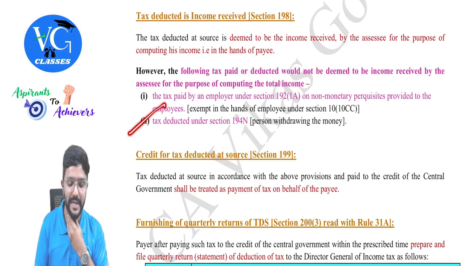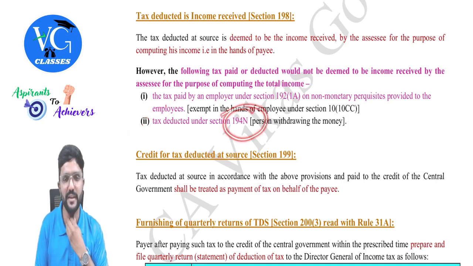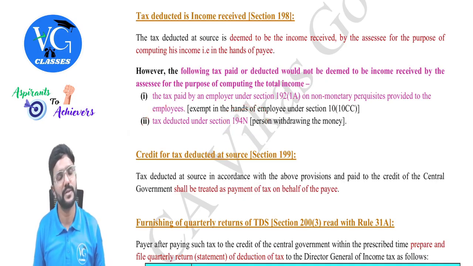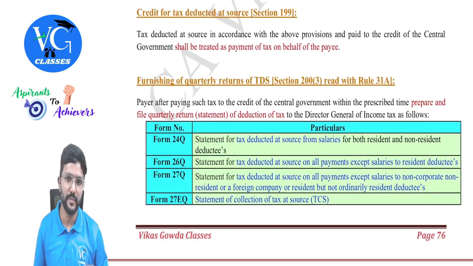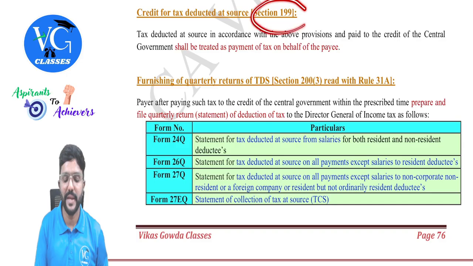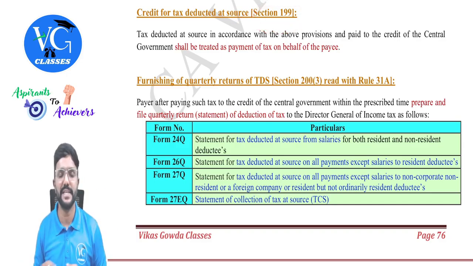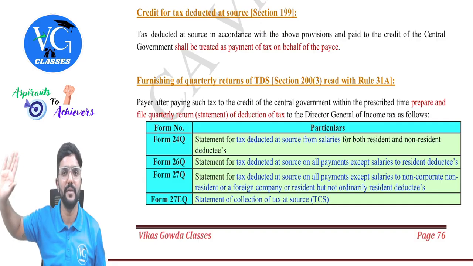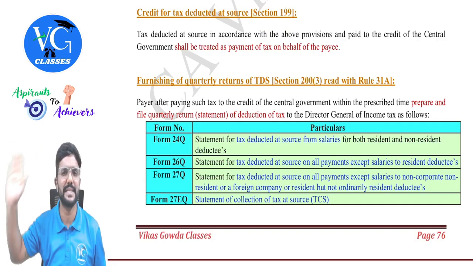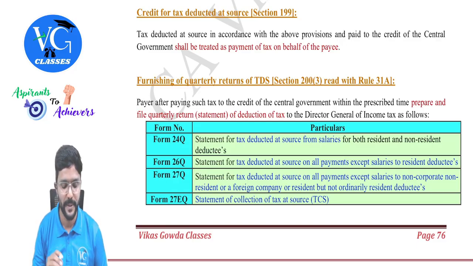Okay. Then tax deducted under section 194N, it is not in the nature of income. So accordingly, it will not be considered as income, but he will get a credit of it. The account holder will get a credit of it. I explained it when I was covering section 194N. So the payee will get a credit of whatever TDS has been deducted. That means from total tax liability, which he will calculate in the assessment year, we will reduce all the TDS, TCS as well as advance tax, guys.